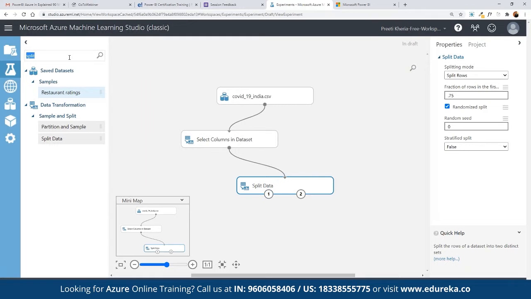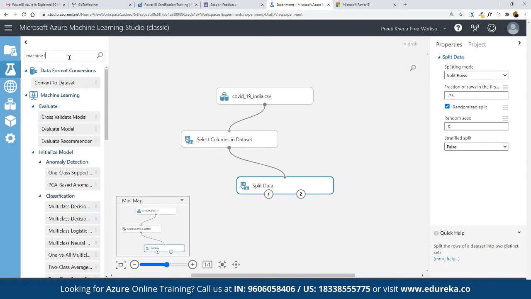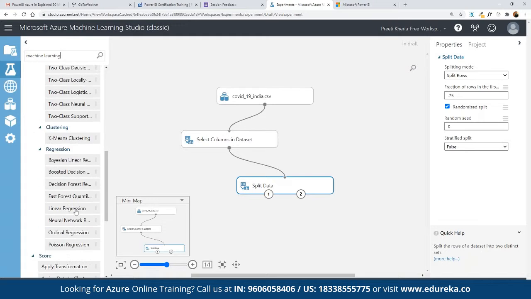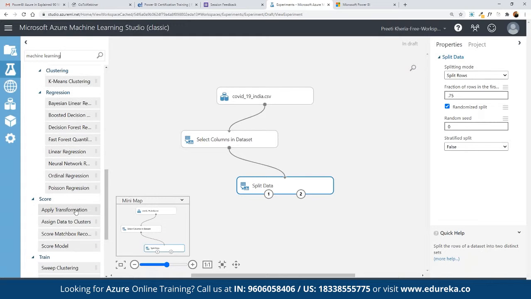Here we can search for machine learning algorithms. There are multiple machine learning algorithms available here. Which model shall we select?